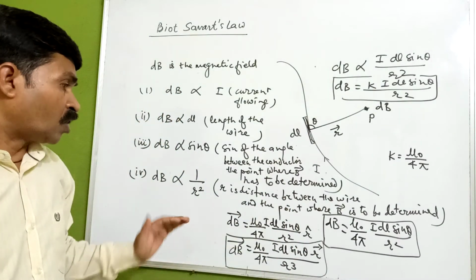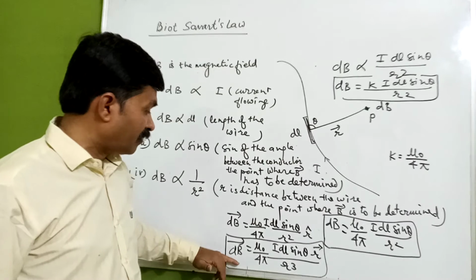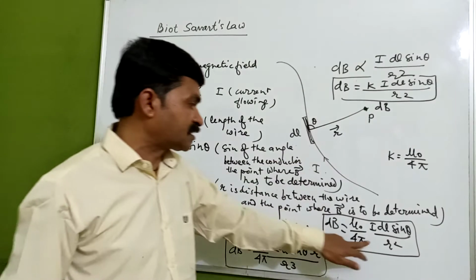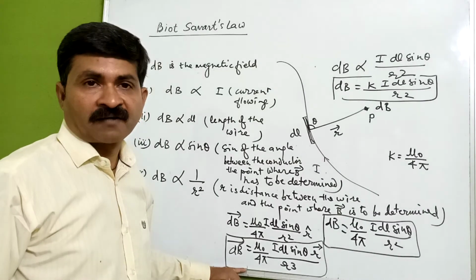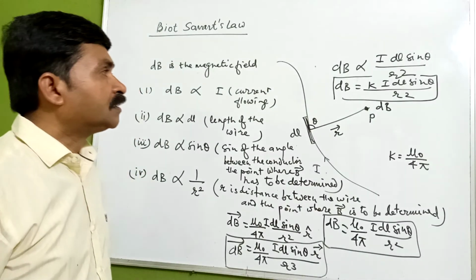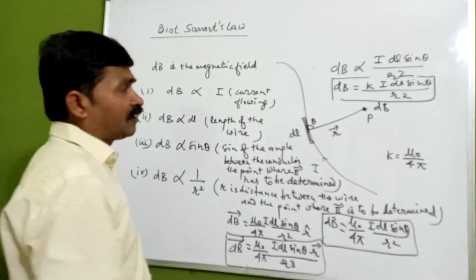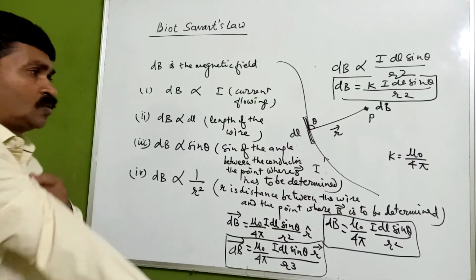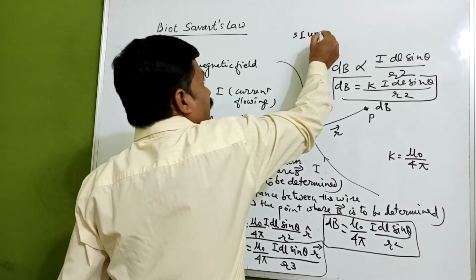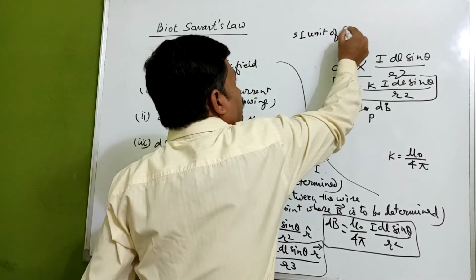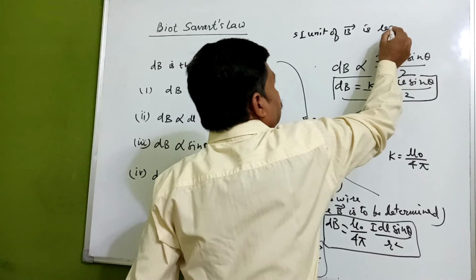Okay, so this way we have got the magnetic field in terms of magnitude and in terms of vector form. Now here we have also got the unit, that is the SI unit of magnetic field. The SI unit of magnetic field is Tesla.